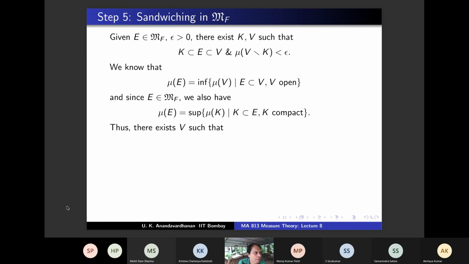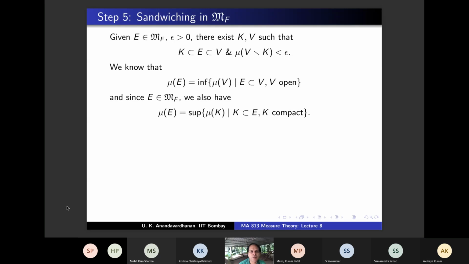Agree? So both these we have, and therefore what can you say about mu E? Given an epsilon, you can make two statements, one from the first one and one from the second one. Our standard argument, we have used it so many times. Mu E is the greatest lower bound, so mu E plus something is not a lower bound for that set. And similarly, mu E is the least upper bound for the second set, and therefore mu E minus something is not an upper bound, right?